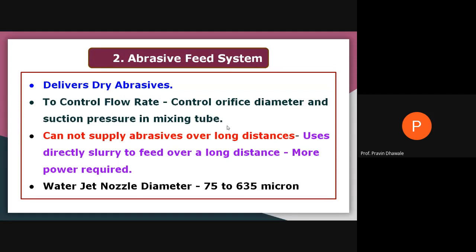That much small diameter is provided for the nozzle, because of which, with a high pressure of near about 400 megapascal and a nozzle diameter of 75 to 635 microns, it will be possible to produce the abrasive water jet with a velocity of 900 to 1000 meter per second.